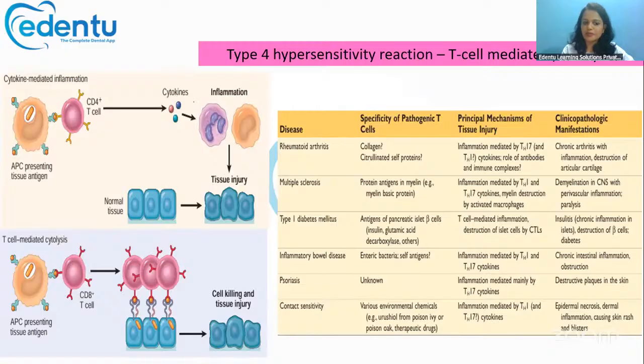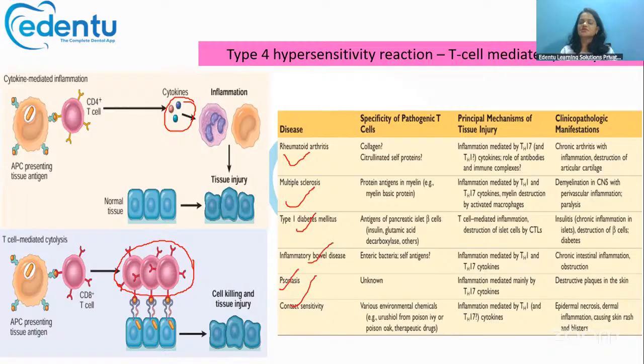With the help of cytokines, they can cause injury to the tissue, or the cells themselves can directly go and kill. The CD8 cells themselves can directly go and kill the normal cells. So this is mainly seen in the type 4 hypersensitivity reaction. Examples are mainly rheumatoid arthritis, multiple sclerosis, type 1 diabetes mellitus, psoriasis, contact sensitivity, and IBD, inflammatory bowel disease. All these are examples of type 4 hypersensitivity reaction.